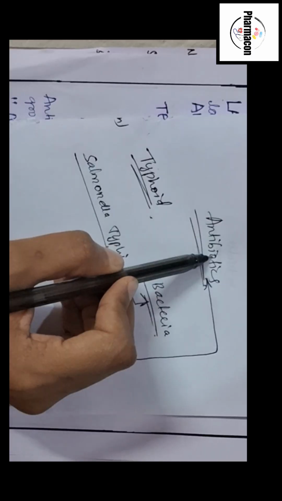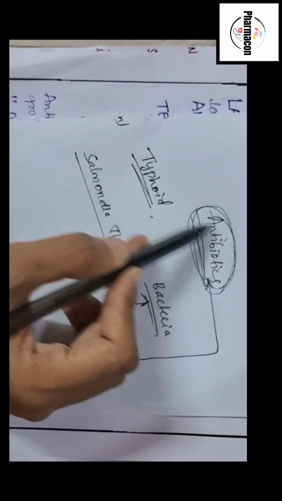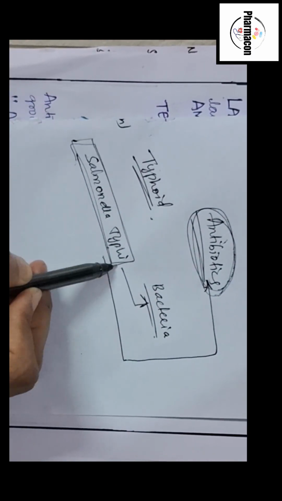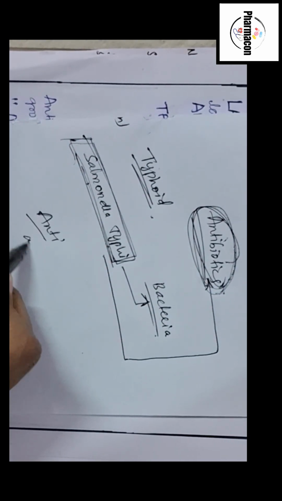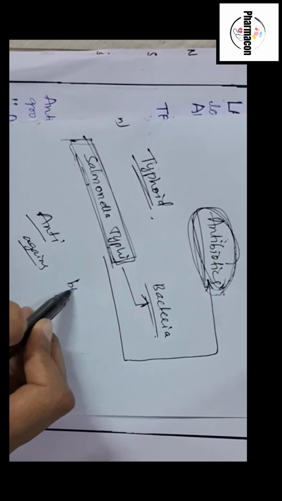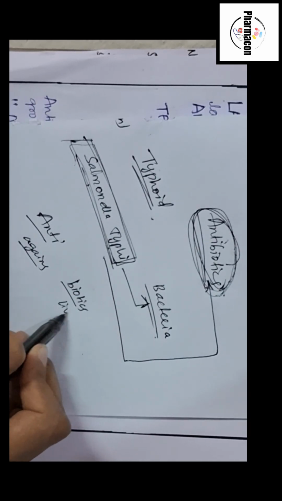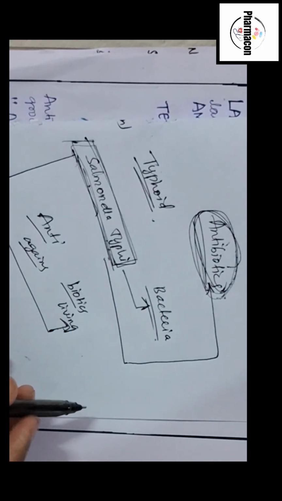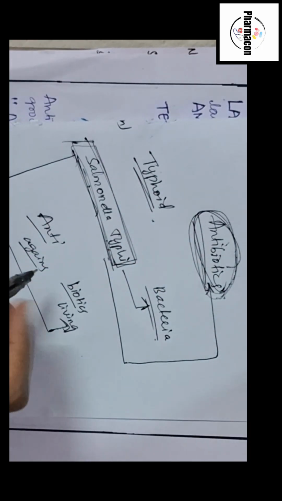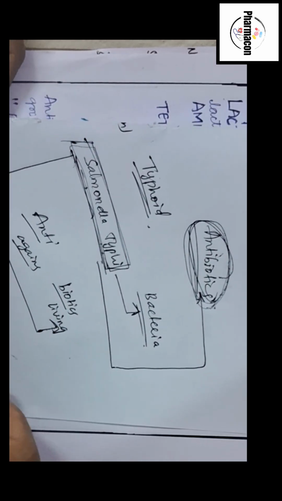Why does the doctor prescribe an antibiotic? Because these substances destroy or kill the bacteria in our body, or stop the growth of this bacteria in our body. That's why the term anti means against and biotic means living. So bacteria is living only. So the bacteria present in our body, these antibiotics destroy it. So these antibiotics are used in the treatment of diseases which are caused by bacteria.